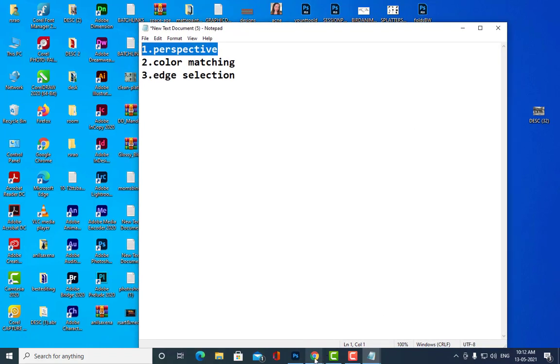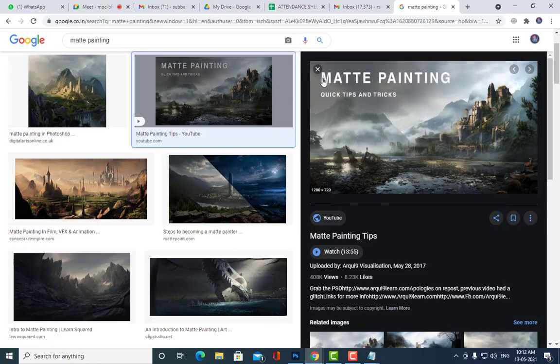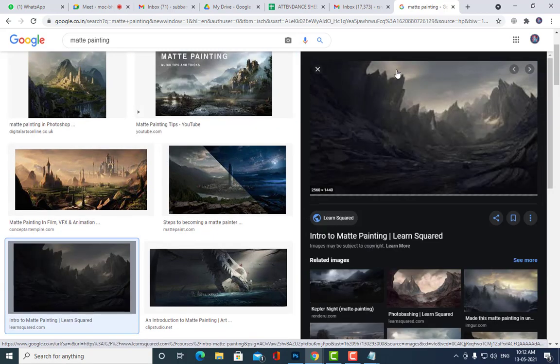See, perspective means, for example, I will show you here. Just look at this scene, this matte painting. The mountains that are far away, that you can see in the distance, they look small, and the mountains that are very close to the camera look big.